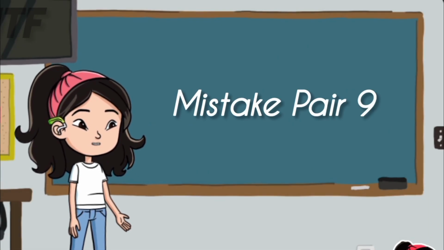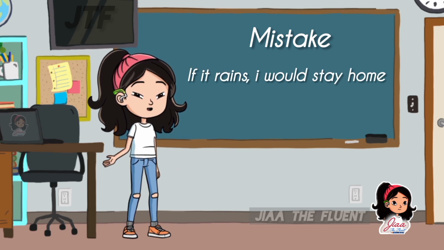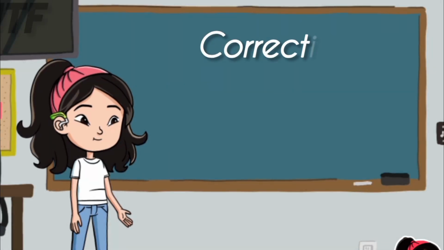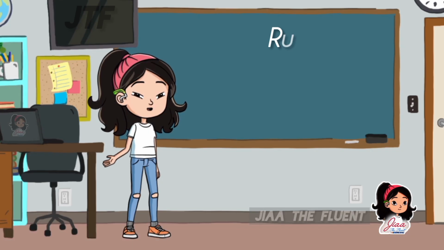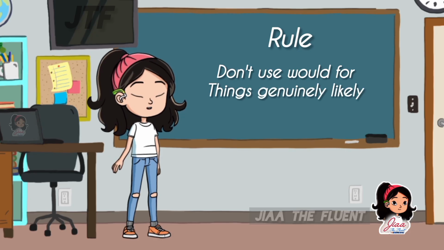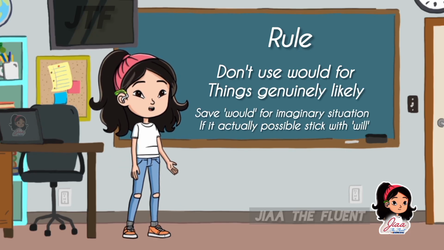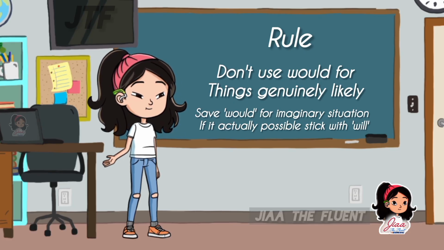Mistake pair 9. Mistake: If it rains, I would stay home. Treat it as real, not hypothetical. Correction: If it rains, I'll stay home. Rule: don't use would for things that are genuinely likely. Save would for imaginary situations. If it's actually possible, stick with will.